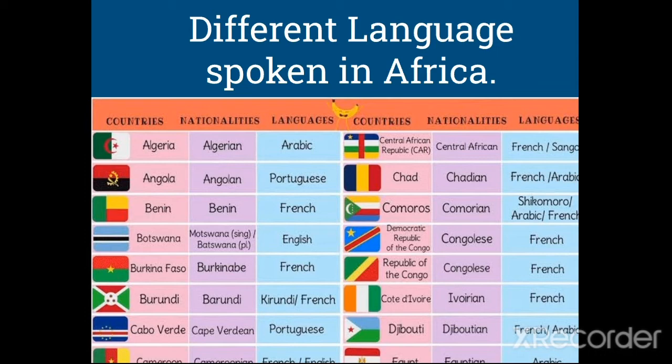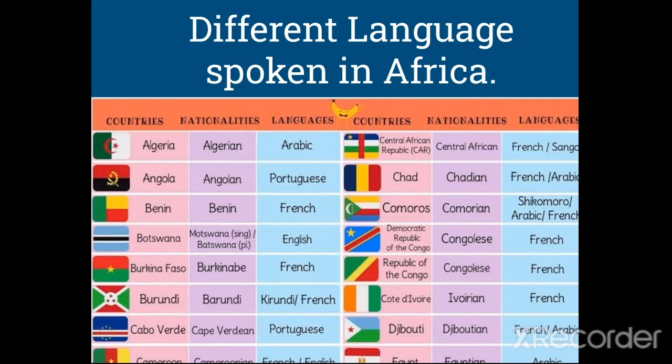Okay, now the different languages spoken in Africa. Here are some of the countries in Africa and the languages they speak. Algeria speaks Arabic. Angola speaks Portuguese. Benin speaks French. Botswana speaks English. Burkina Faso speaks French. Burundi speaks French. Cabo Verde speaks Portuguese. Central African Republic speaks French. Chad speaks French.